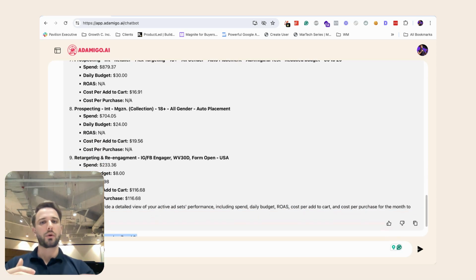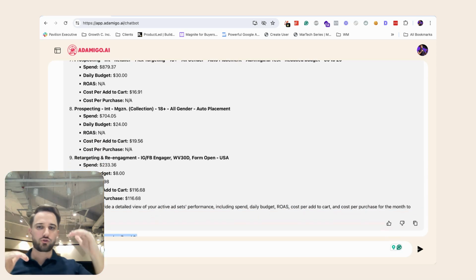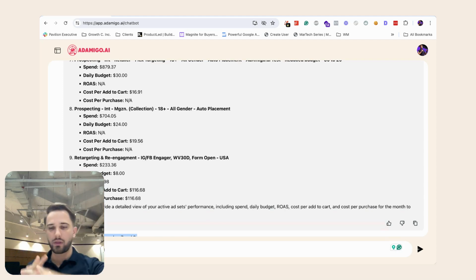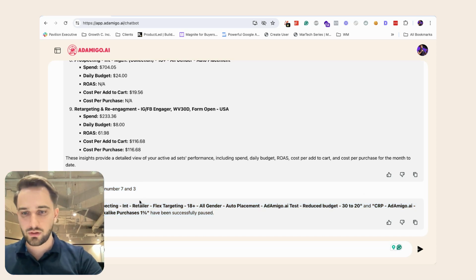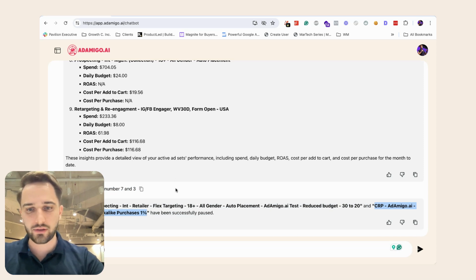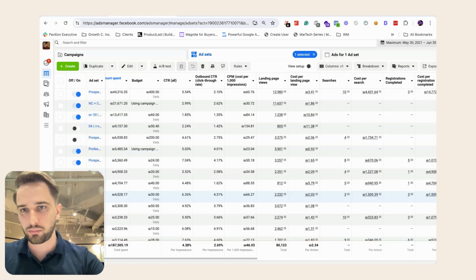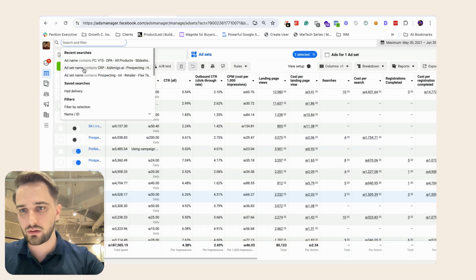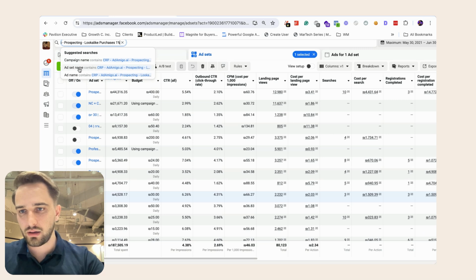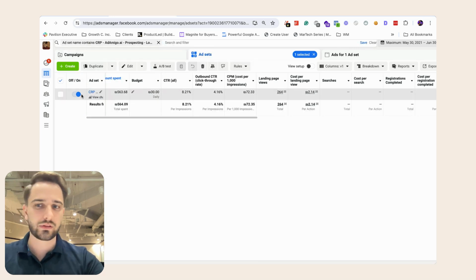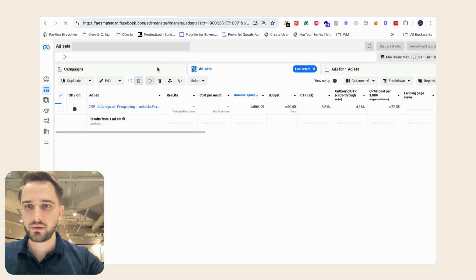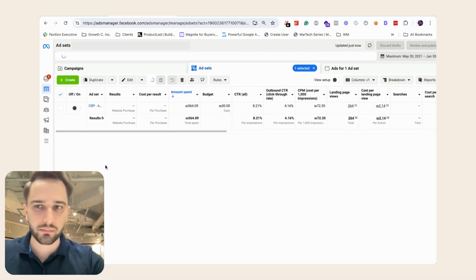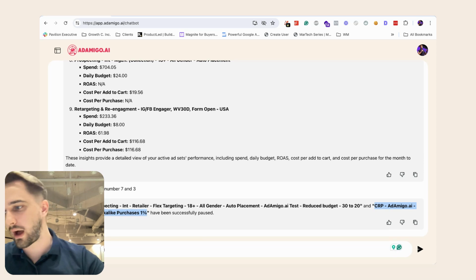Yeah, and that's the kind of work you want to do, right? Just pull up the ad sets, figure out which ones are performing great. You want to increase the budgets on them, you can ask AdAmigo to do it. You want to pause something, you can ask AdAmigo to do it. And if you want to scale the budgets on something that works well, you can ask AdAmigo to do it. I just want to quickly prove to you that it actually paused it. So I'll go here into the ads, then ad set name. And you can see it's still active. If I refresh, you'll see now it's paused, right? That's AdAmigo. AdAmigo did this for me literally just now.